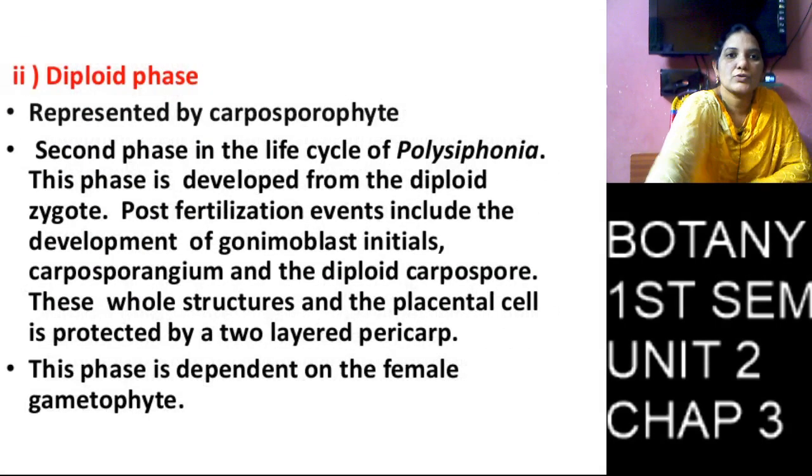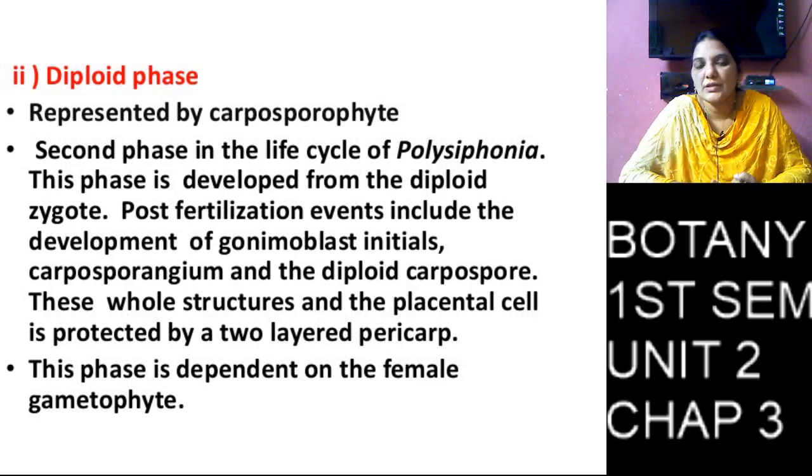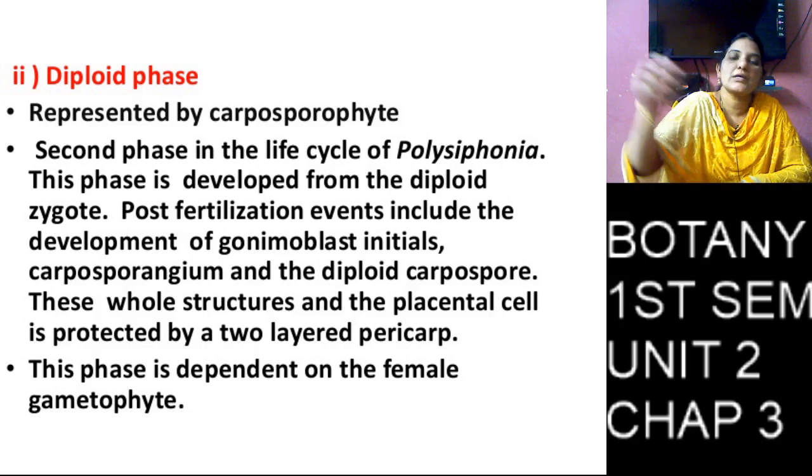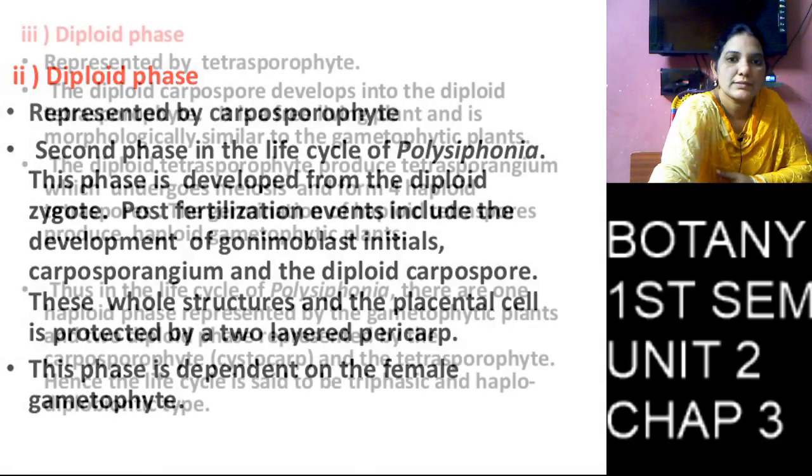The male gametophyte produces male gametes, and the female gametophyte produces female gametes, which fuse with each other and form one zygote. The zygote produces the cystocarp, the carposporophyte, and carpospores are produced, which form the diploid thallus.